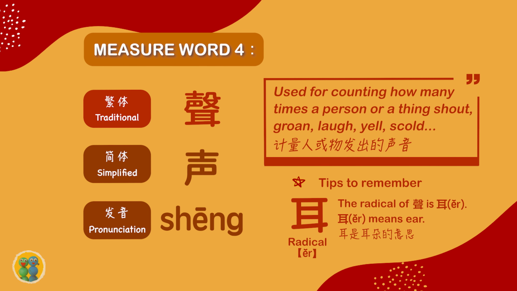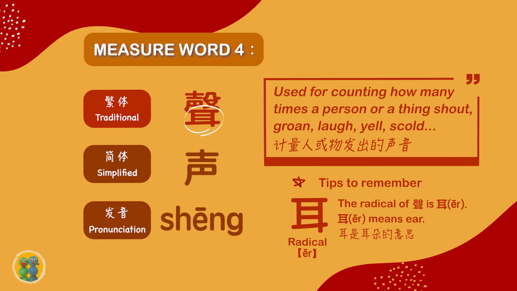The fourth measure word is 声. 声 is used for counting how many times a person or a thing shouts, groans, laughs, yells, or scolds. You can see at the bottom of this character there is a radical. This radical means ear. So clearly this measure word comes with the ear radical.